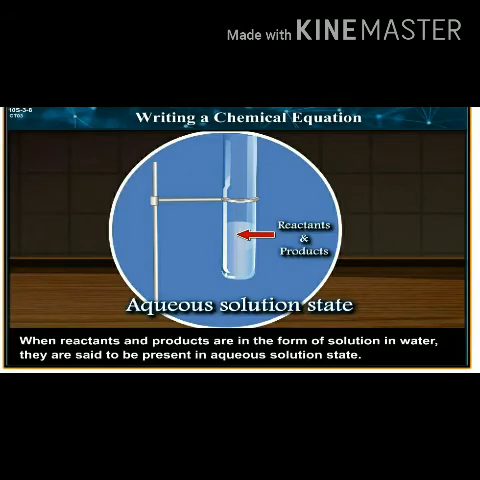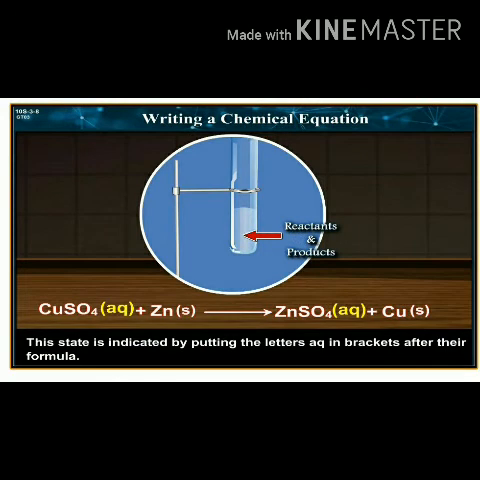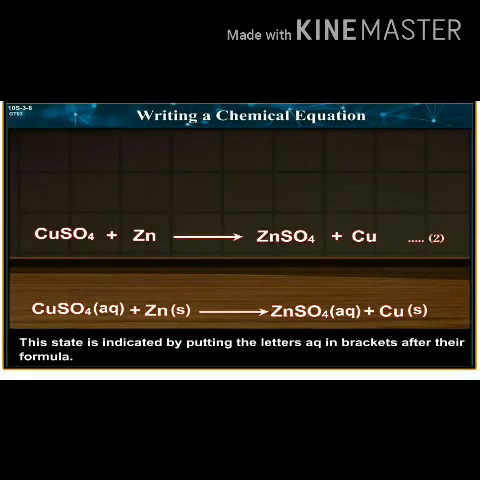When reactants and products are in the form of solution in water, they are said to be present in aqueous solution state. This state is indicated by putting the letters aq in brackets after their formula. Thus, equation 2 is rewritten as equation 3 shown below. CuSO4(aq) + ZnS → ZnSO4(aq) + CuS.